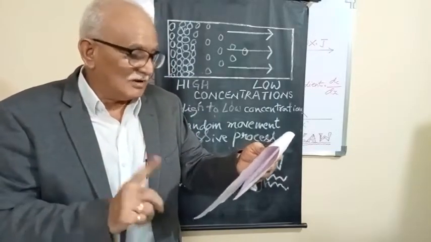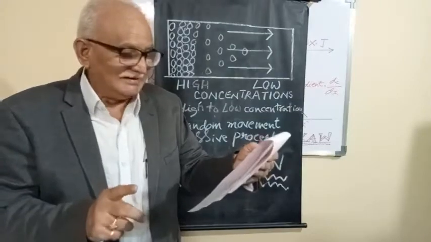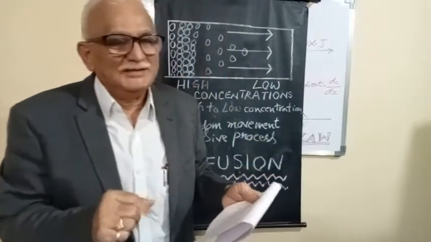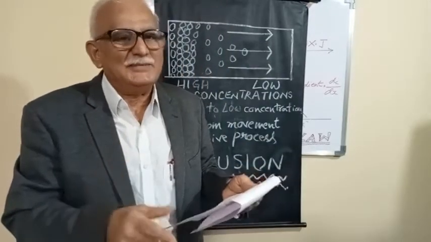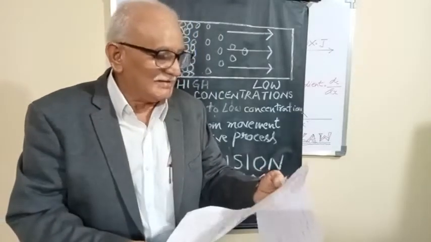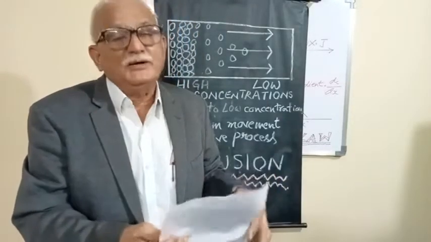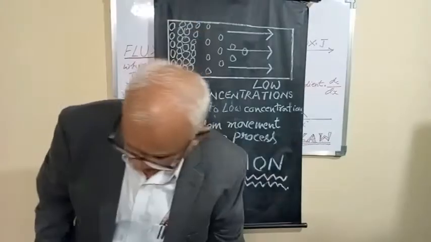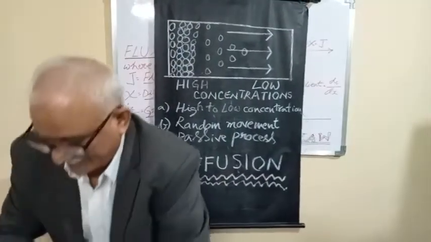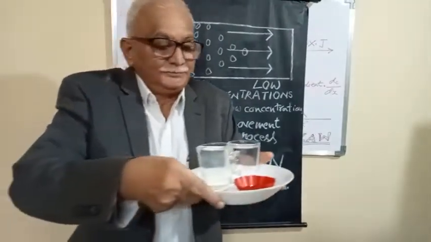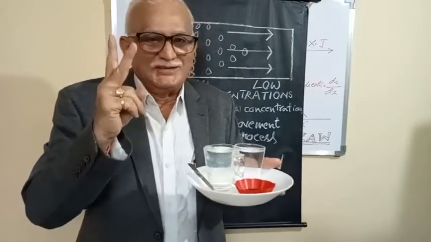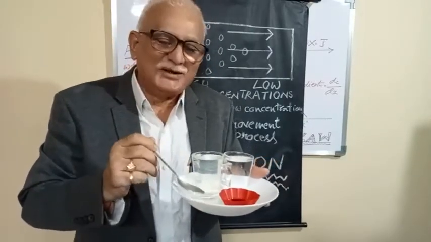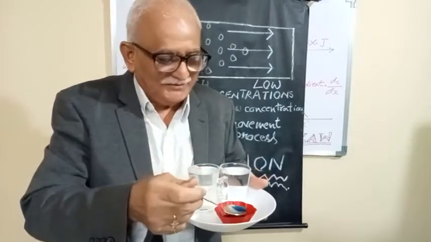The end result of molecular diffusion is called dynamic equilibrium. This bit will come in your exam. Now, I will try to explain that two types of diffusion are there. What is the major difference between the two? The first one is molecular diffusion, the second one is eddy diffusion.